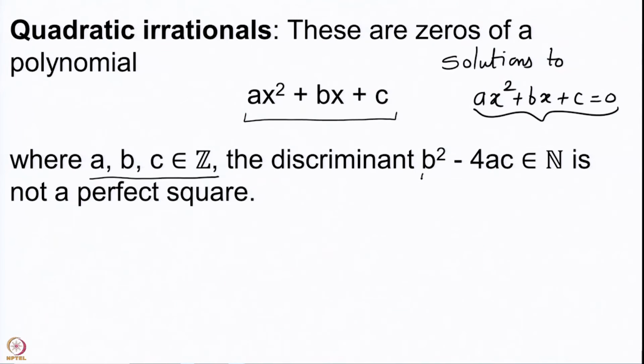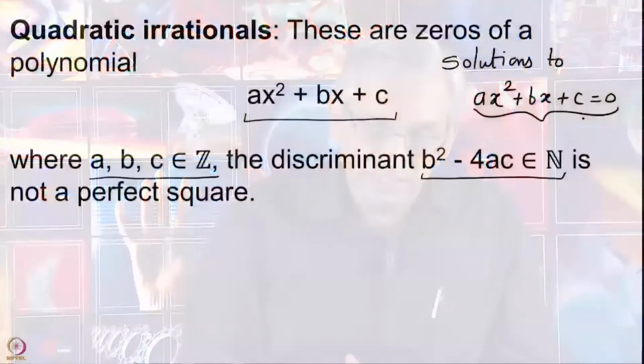Furthermore, the discriminant b square minus 4ac should be positive and should be square free. It should be a non-square. It should not be a square. These are the conditions which are going to give us the quadratic irrationals. Now, from school level onwards, we know how to find the solutions to this particular equation.